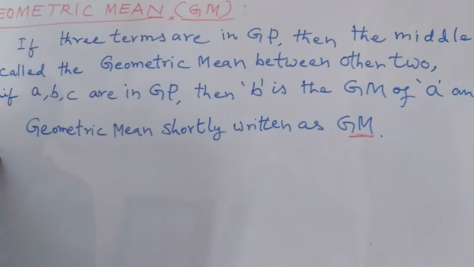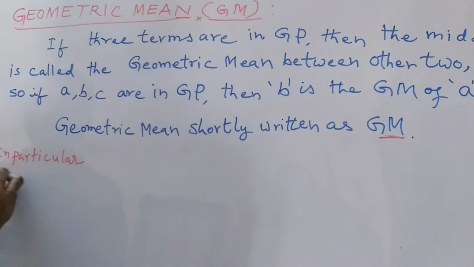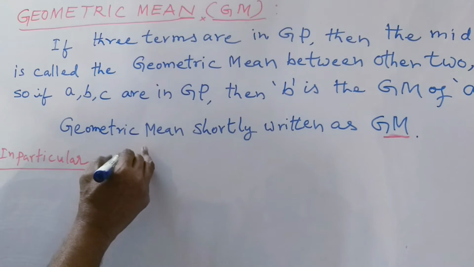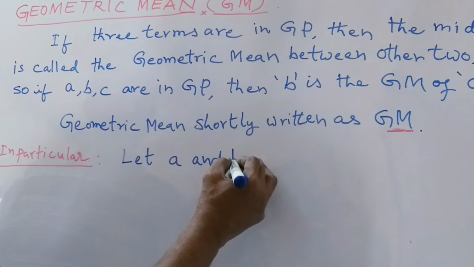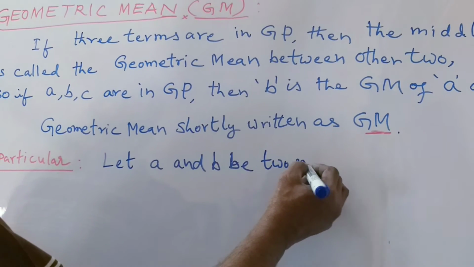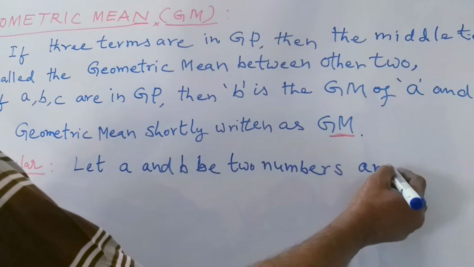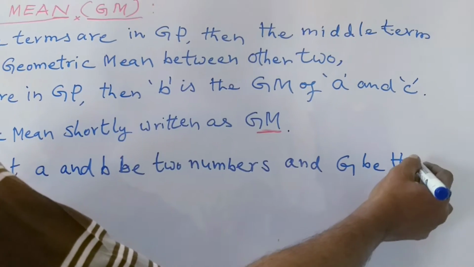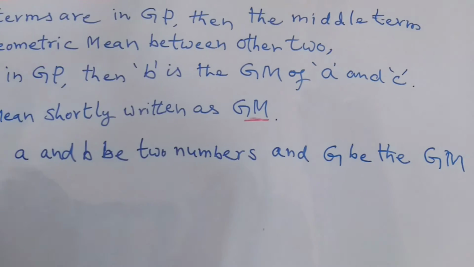In particular, let A and B be two numbers and capital G be the geometric mean, GM, between them.